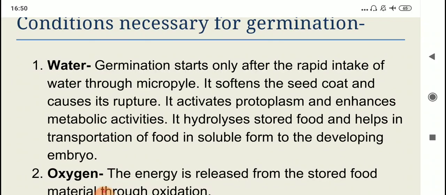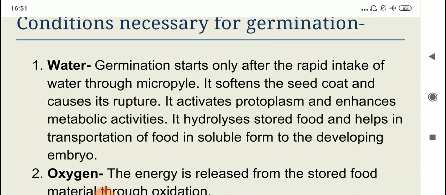So the first condition is water. Water is absorbed through the micropyle. Now once water absorption begins, then the seed coat ruptures. It breaks. And only then the radicle and plumule can emerge out. Alright, so the water intake leads to increase in the metabolic activities.